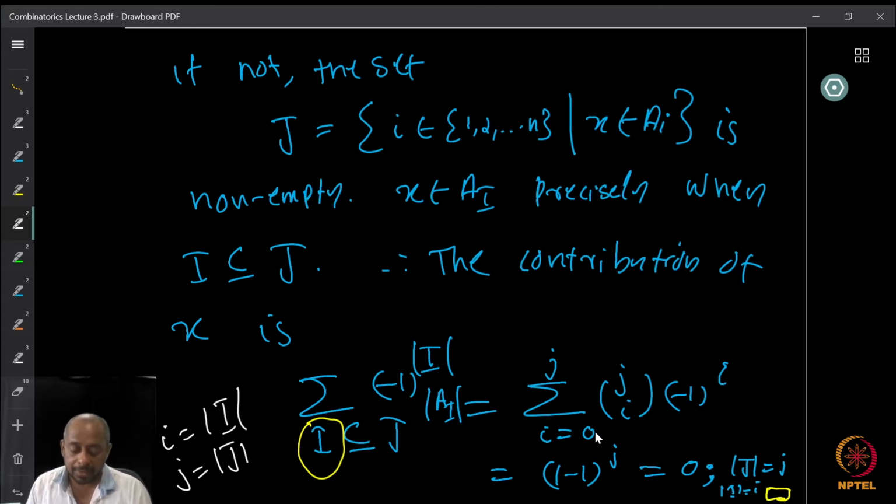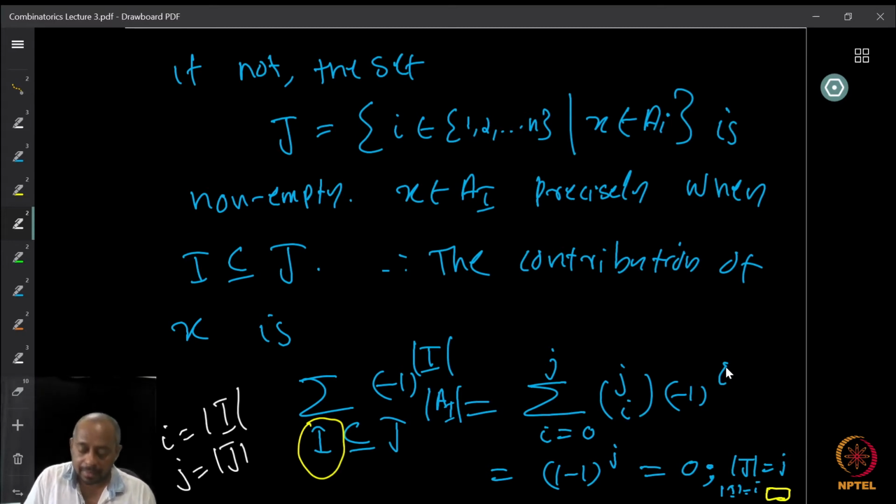So what is the contribution? Well, because it is minus 1 whole raised to the cardinality of I, it is minus 1 whole raised to i. Now this is true for every i ranging from 0 to j, and therefore the summation can be written as summation i equal to 0 to j of j choose i times minus 1 whole raised to i.